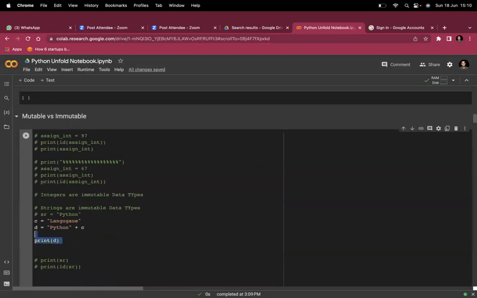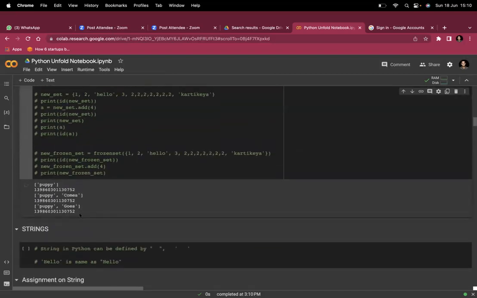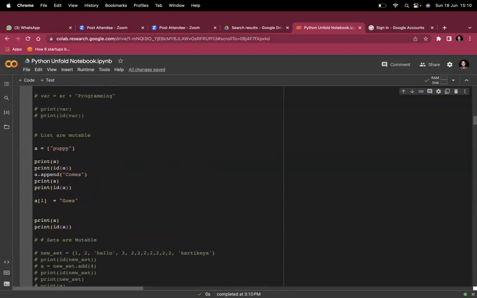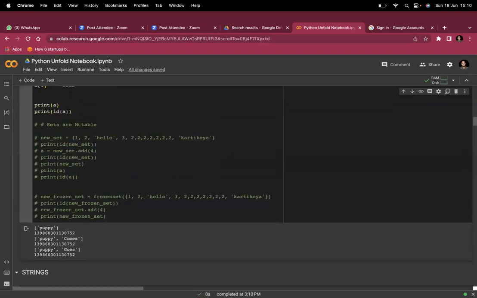When I do this again, you will see the ID is the same. Now I have changed the item at the first position to goes, and I was able to make the change without storing it into a new variable or giving it a new reference. On the same reference itself, I can make a change, and the computer is allowing me. This means lists are mutable. In the same way, we will see for sets.